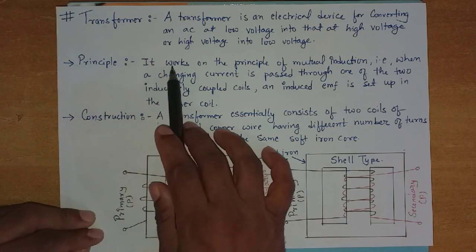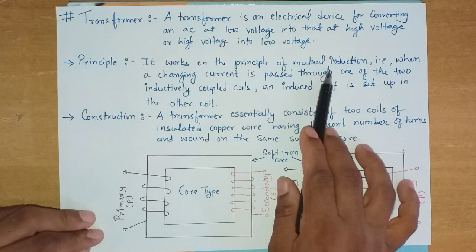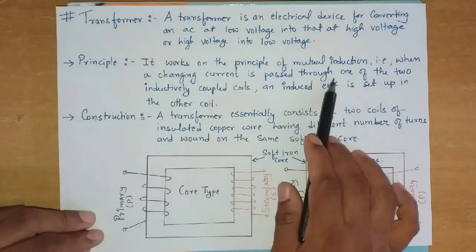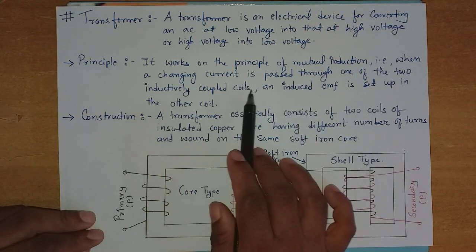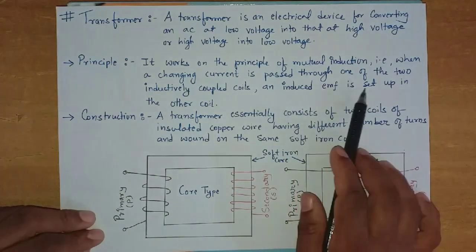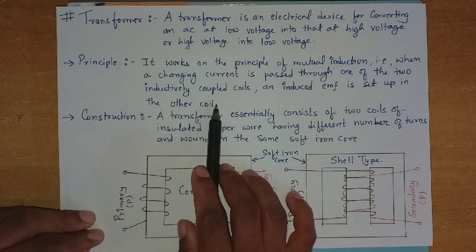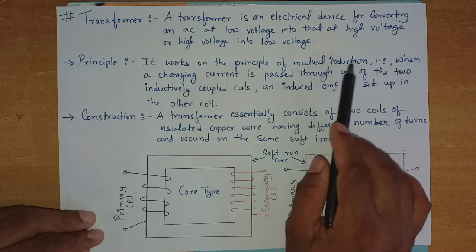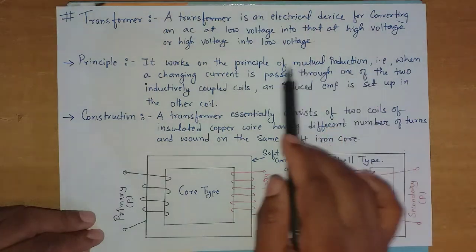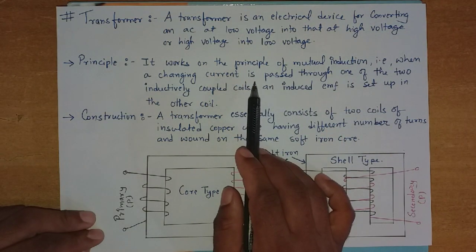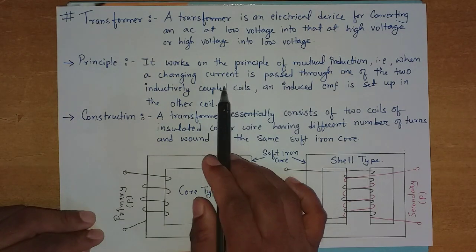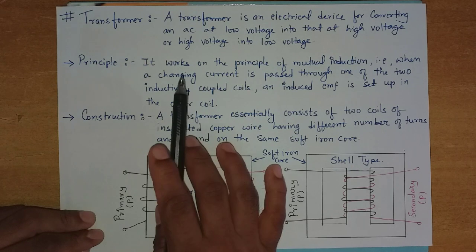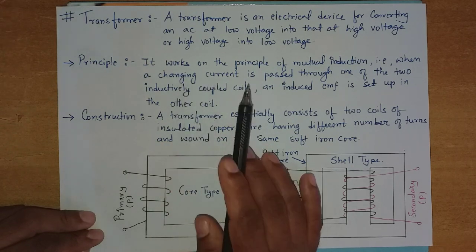Principle. It works on the principle of mutual induction, that is, when a changing current is passed through one of the two inductively coupled coils, an induced EMF is set up in the other coil. So we all know what mutual induction is, right? Mutual induction is a property in which one of the coils has a supply, and by that a magnetic field is produced and the magnetic field lines pass through the other coil.